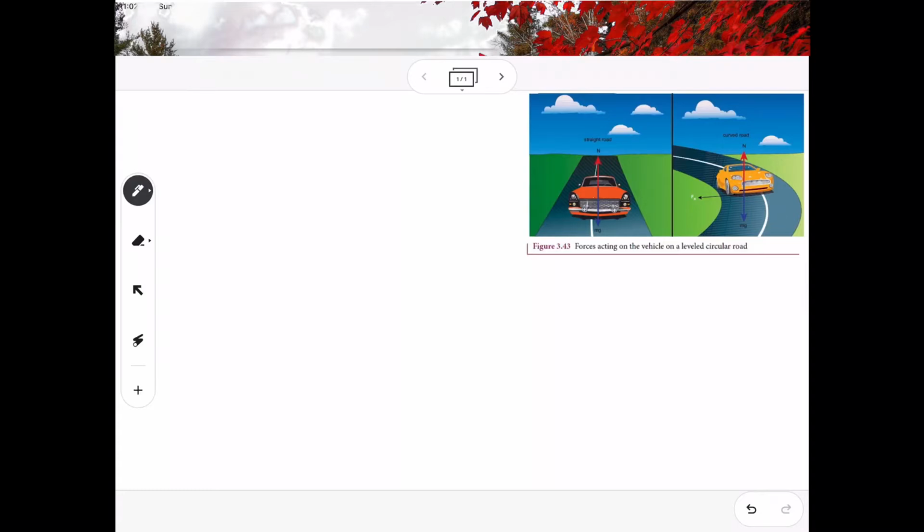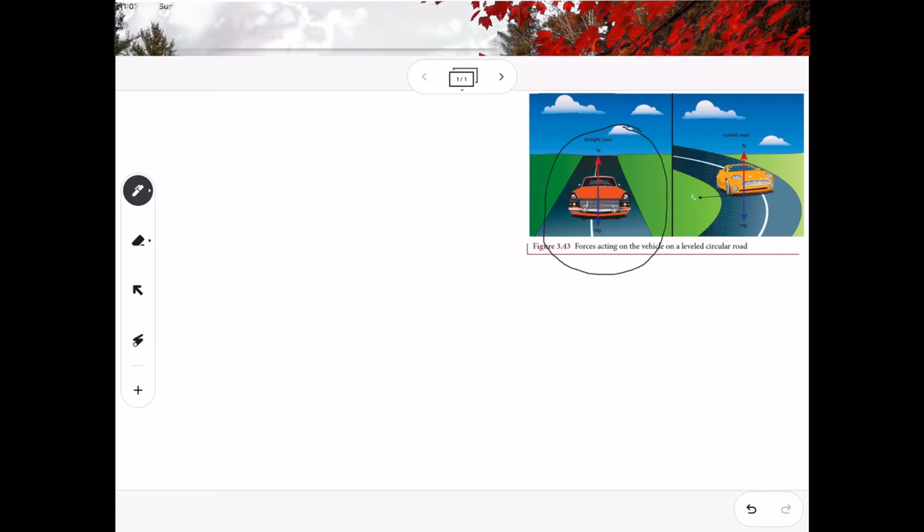In the first example you can see a car on a normal level road where there is no turning. If the car is moving on a road where there is no turning, the frictional force will be acting between the tire and the road. So the car will be almost safe with whatever speed it can achieve.